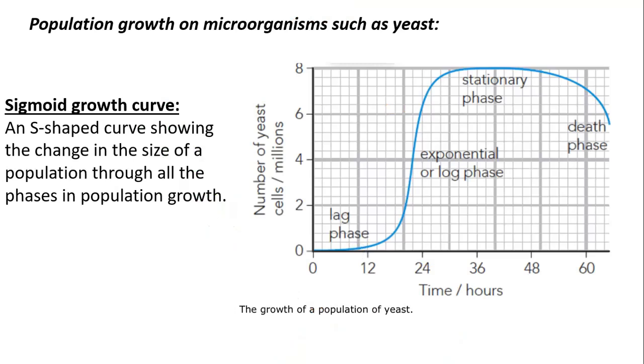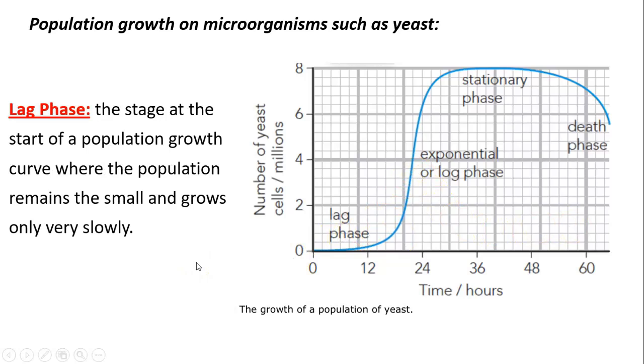Population growth of microorganisms such as yeast. So let's take a look at the sigmoid curve here. The sigmoid growth curve, please pay attention to the definition: an S-shaped curve showing the change in the size of a population through all phases in population growth. So this is what we call the sigmoid curve. It shows the change in the population size through the different phases of population growth. So supposedly this population is growing, and we're watching the different phases of this growth.